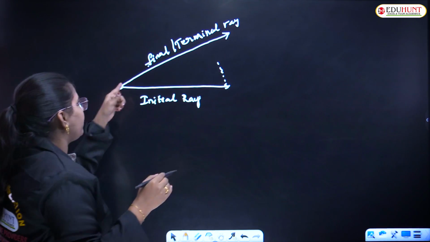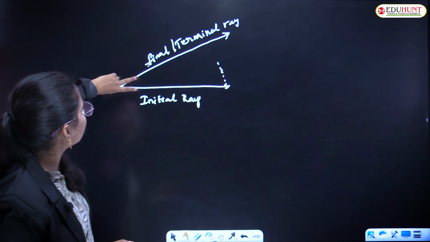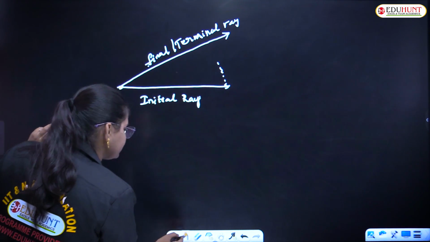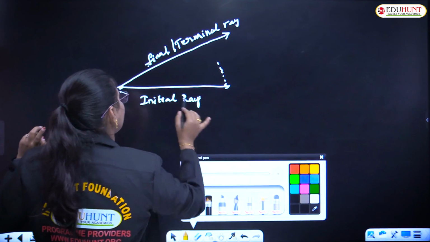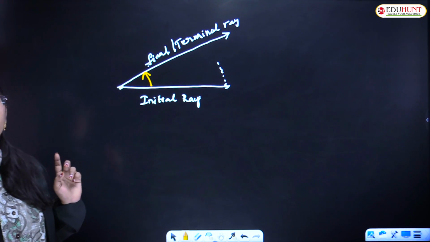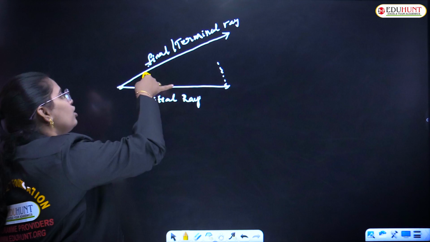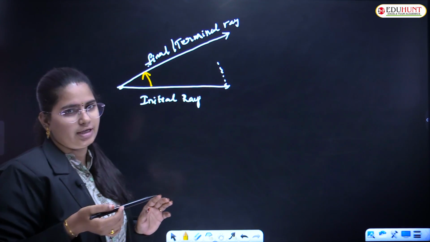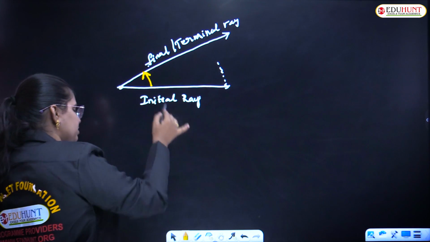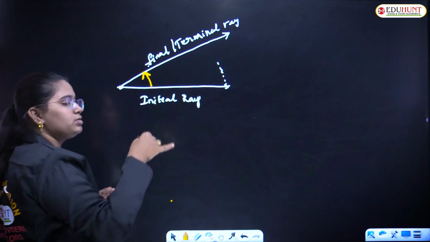So the space obtained in between these two rays is defined as nothing but an angle, right? And moreover, this angle is in a clockwise or anti-clockwise direction. Ma'am, why should it be like this? I have represented it with the arrow. Can you see here, guys? Can it be like this? Of course.